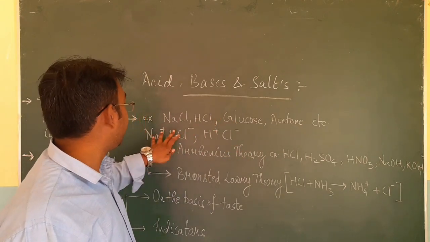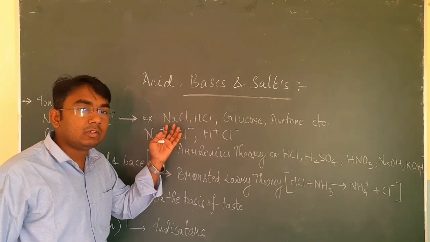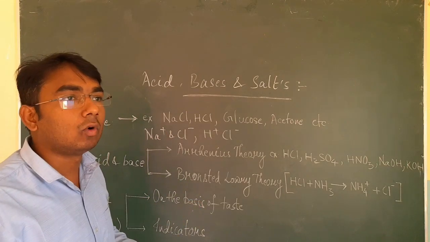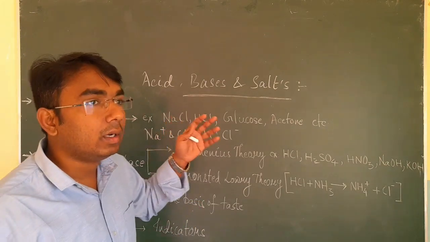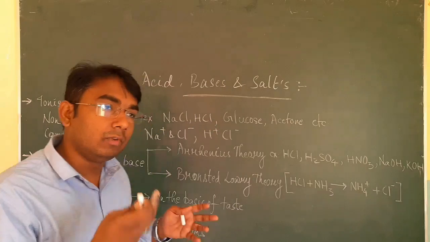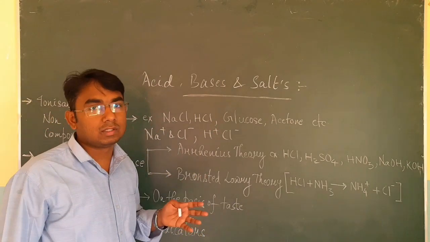If you want to prove that NaCl gets dissociated in water, you can take the example of distilled water. We all know that distilled water is a very good insulator.